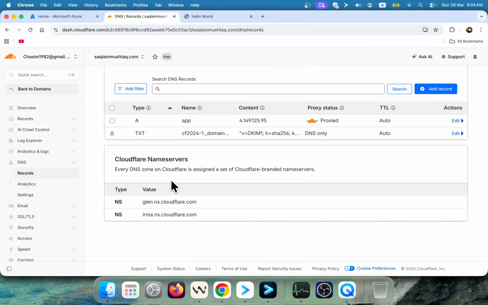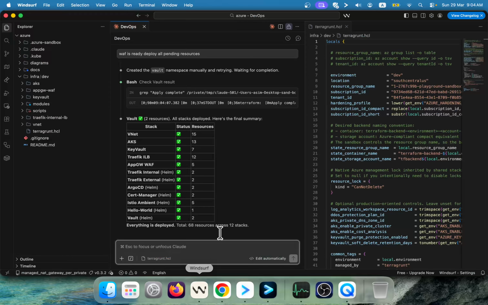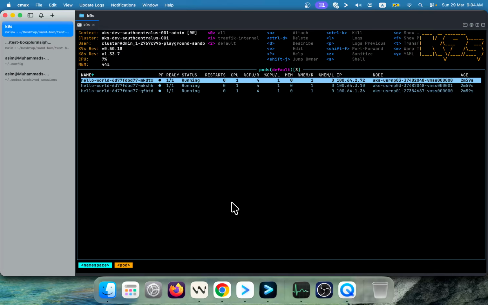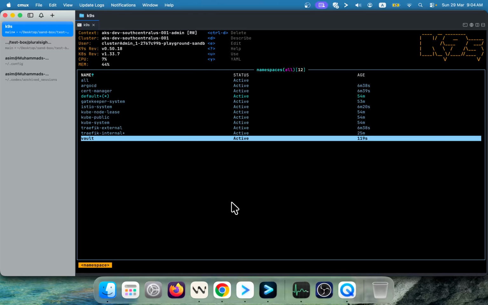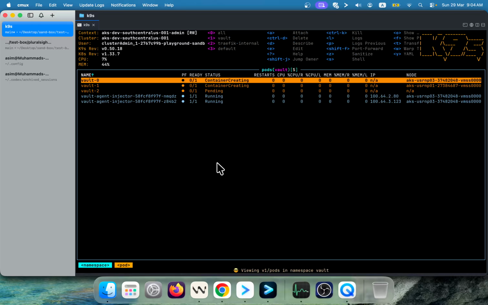And so this part is done. The only part left regarding the infrastructure deployment is the Vault Helm chart. So it will be available shortly, seems like it has. So let's check it. The container is creating, and pretty much we are done regarding our setup.